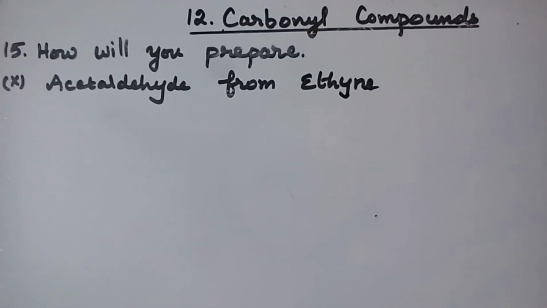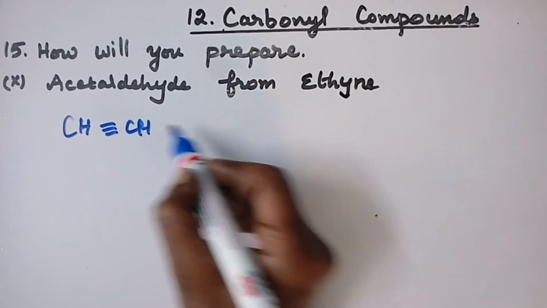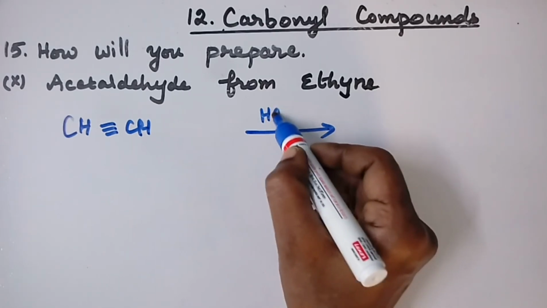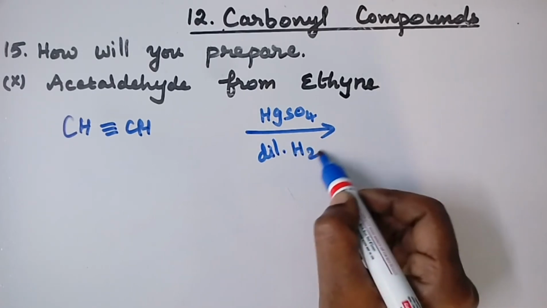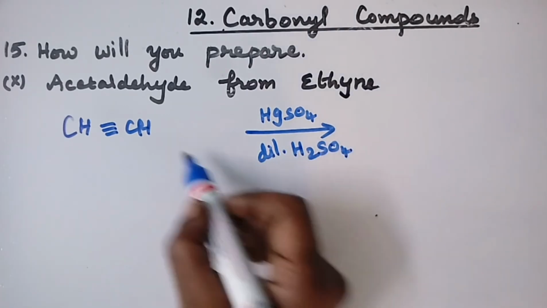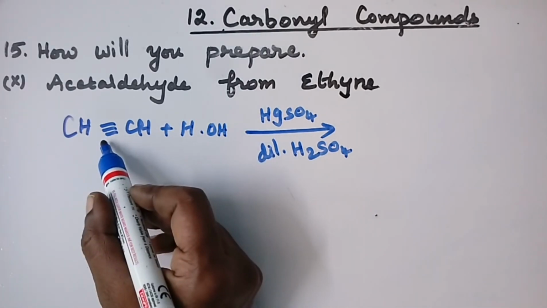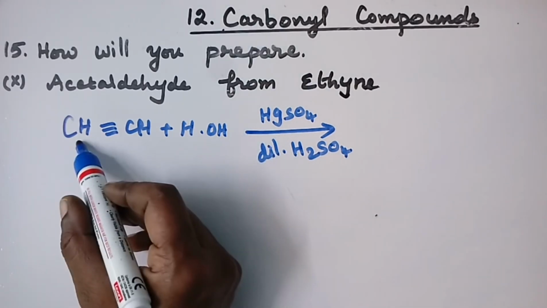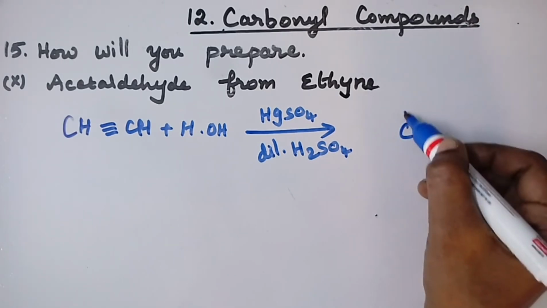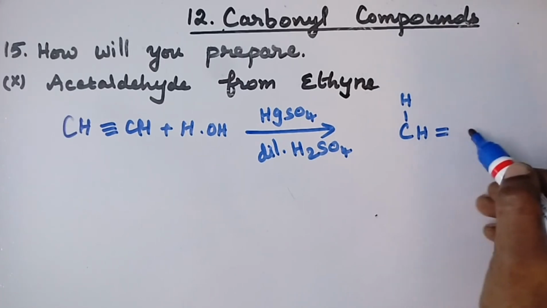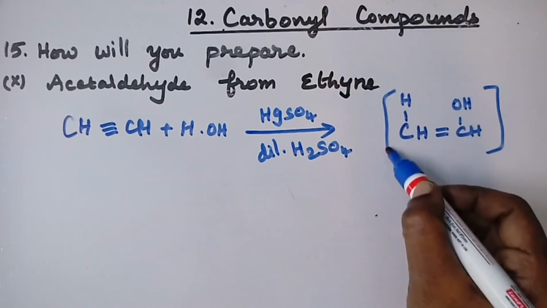Acetaldehyde from ethyne. Ethyne has the formula CH triple bond CH. This on treatment with mercuric sulfate HgSO4 and dilute sulfuric acid. Dilute sulfuric acid contains water, so I am writing it as HOH. This water reacts with ethyne. Hydrogen is added to one carbon and OH is added to another carbon. So we get CHH double bond CHOH. This is an unstable intermediate compound.